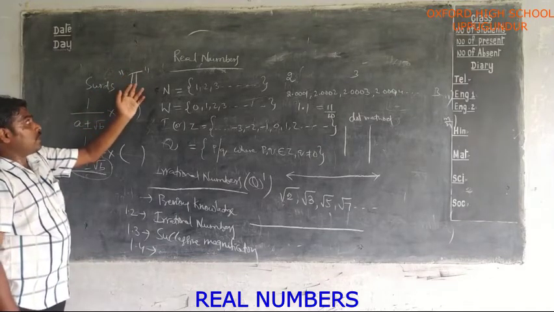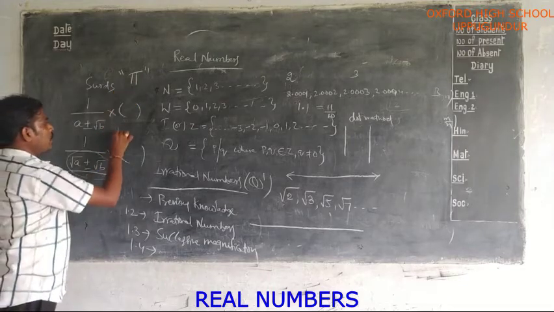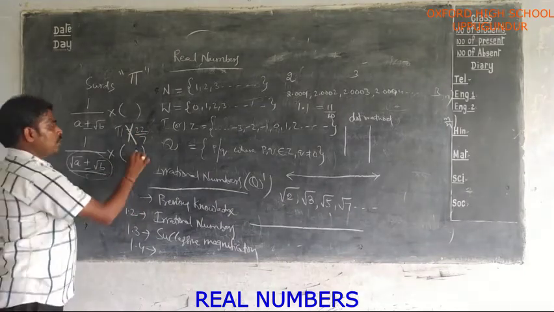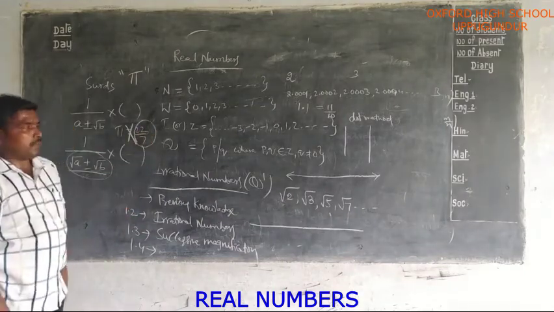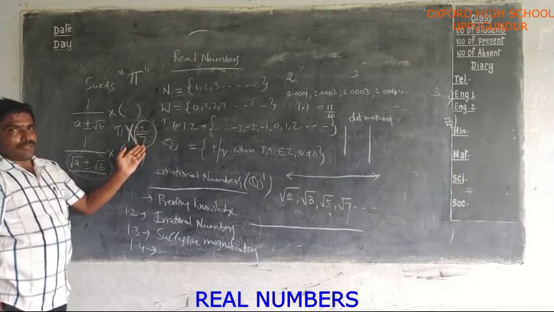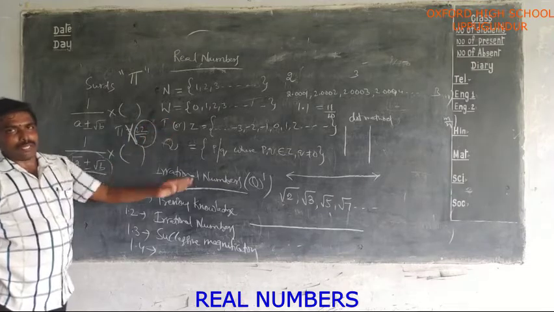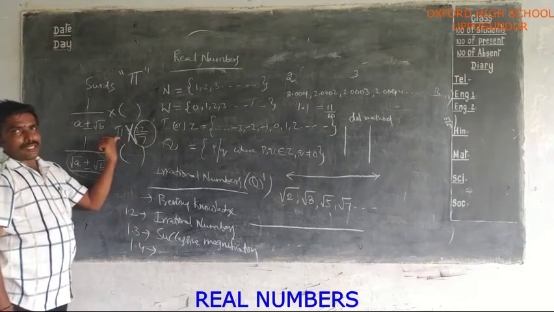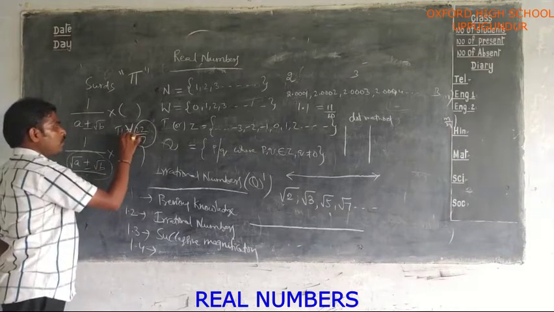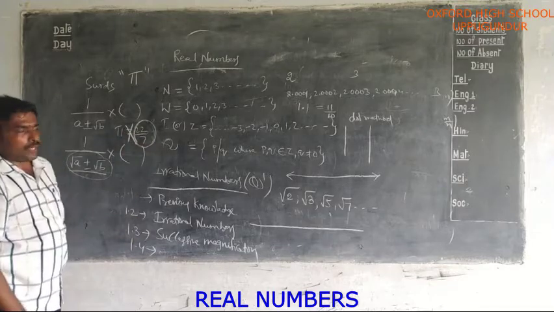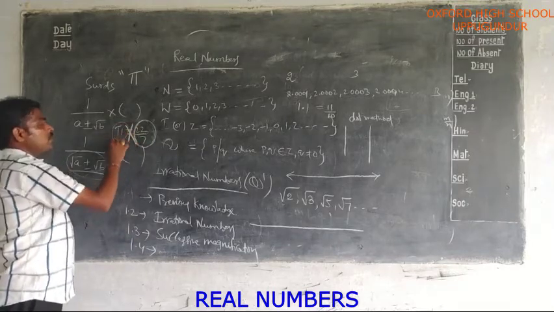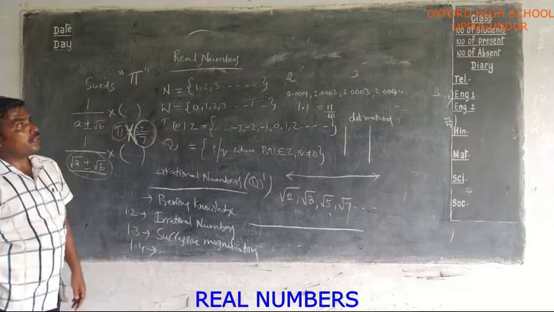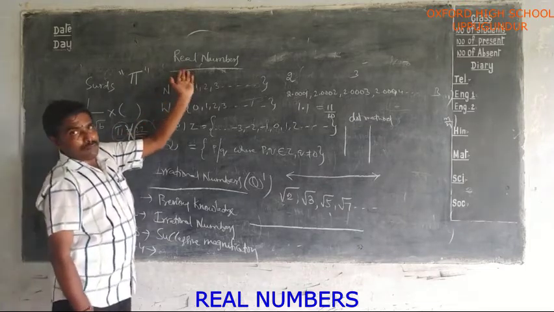Why can you say pi is an irrational number, and again we are taking the pi value as 22 by 7? This is not the exact value of pi. We are taking the approximate value of pi as 22 by 7 because when you write the decimal form of 22 by 7, it will be a non-terminating repeating decimal. But when it is non-terminating repeating decimal, it is a rational number. But we consider pi as an irrational number. That's why we consider pi equal to 22 by 7 as an approximate value of pi, not the exact value. You have some information about this in your textbook. So this is about the first chapter, real numbers.